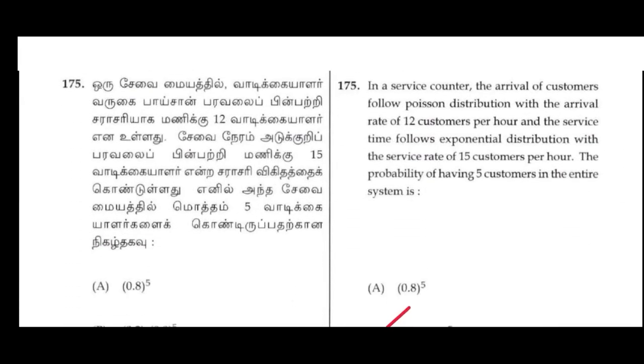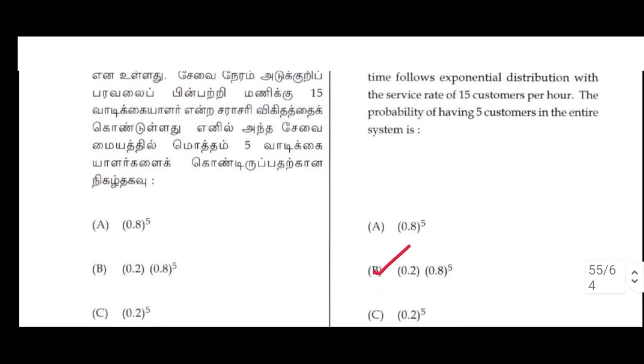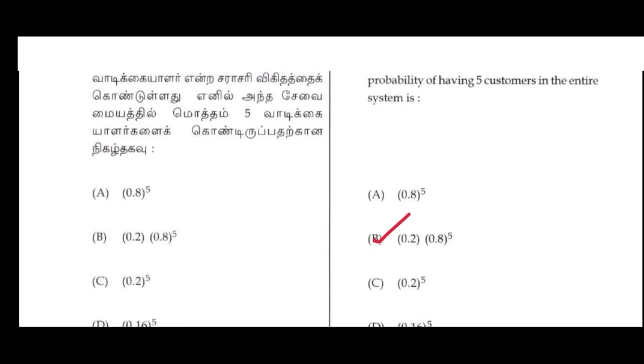175. In a service counter, the arrival of customers follows Poisson distribution with the arrival rate of 12 customers per hour, and the service time follows exponential distribution with the service rate of 15 customers per hour. The probability of having 5 customers in the entire system is B option, 0.2 into 0.8 power 5.